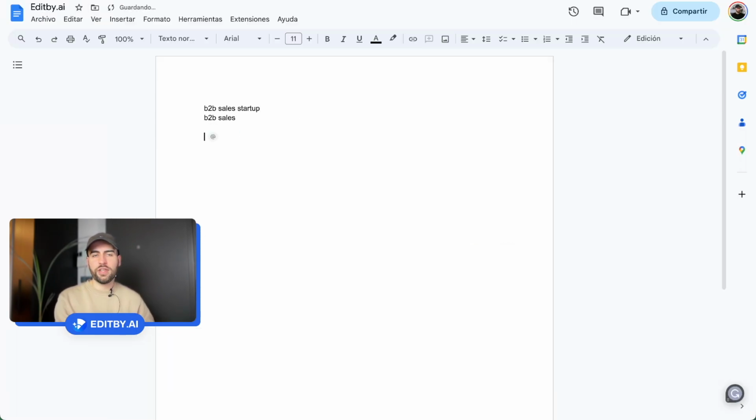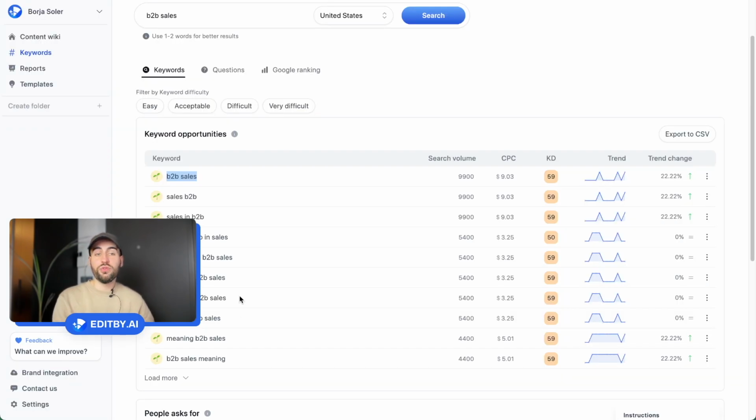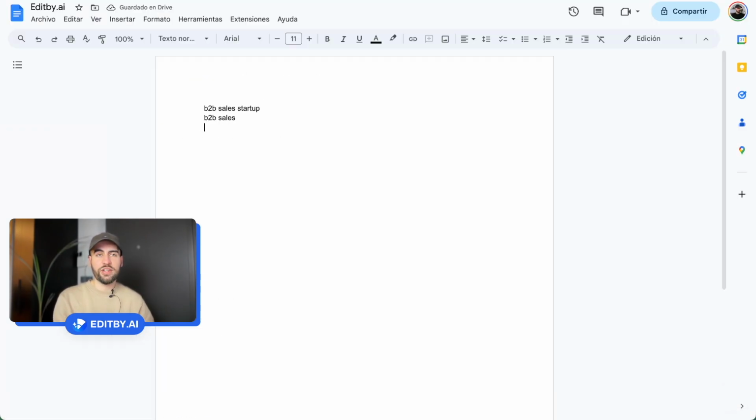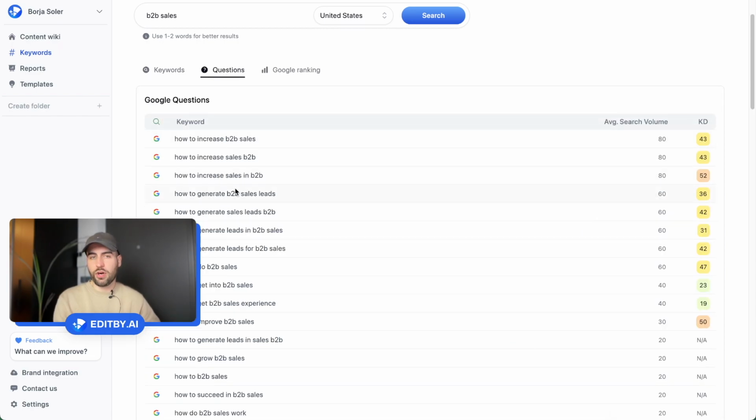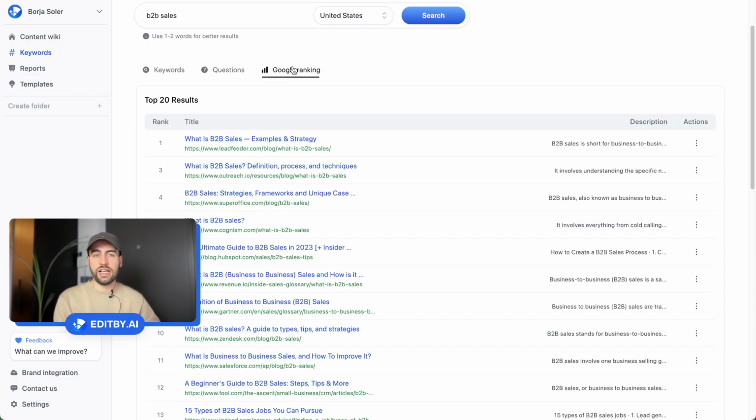Why am I going to copy them? Because I want to use them later when I create the content. So for example, right now I'm just going to save these 3 keywords, and I could search for questions that people are asking, and I could also see which are the main articles or websites that are ranking for this specific keyword.